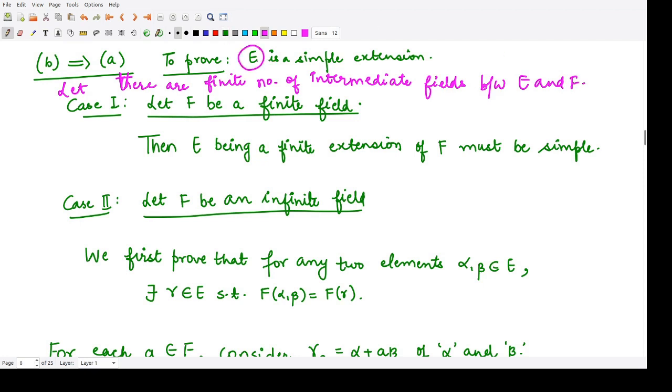For that we again consider two cases. We have this F, we have this extension field E. In the first case F is finite, and in the second case F is infinite.